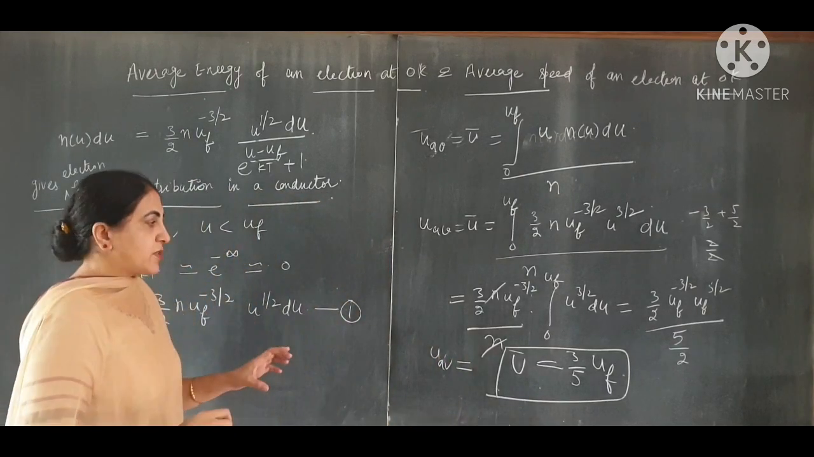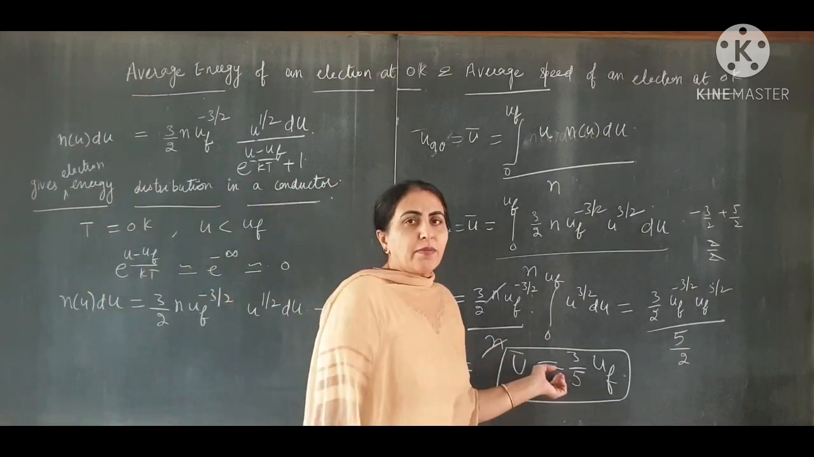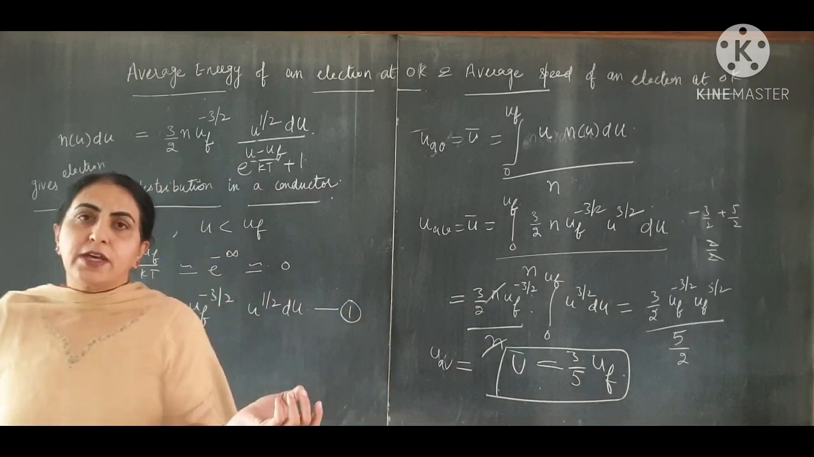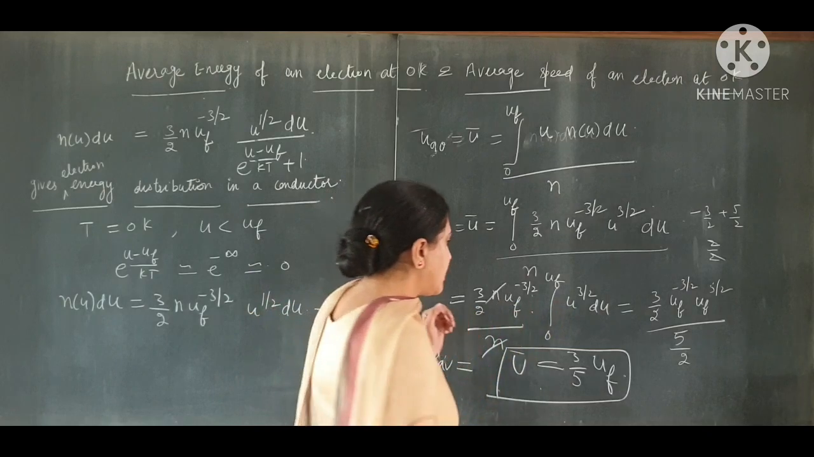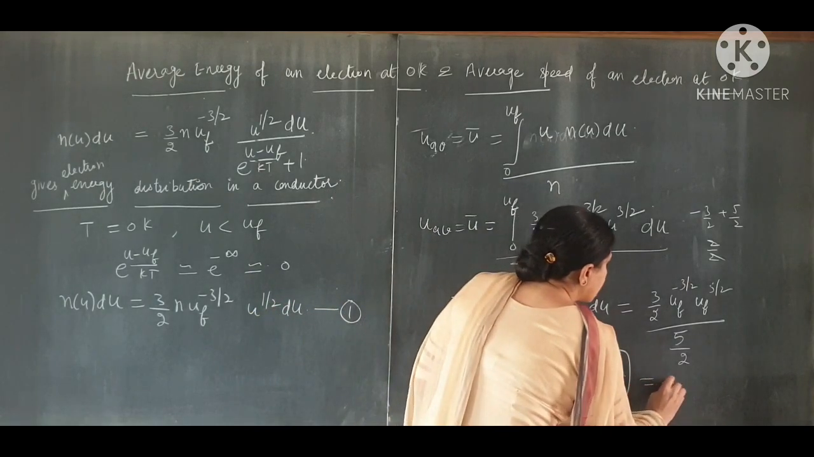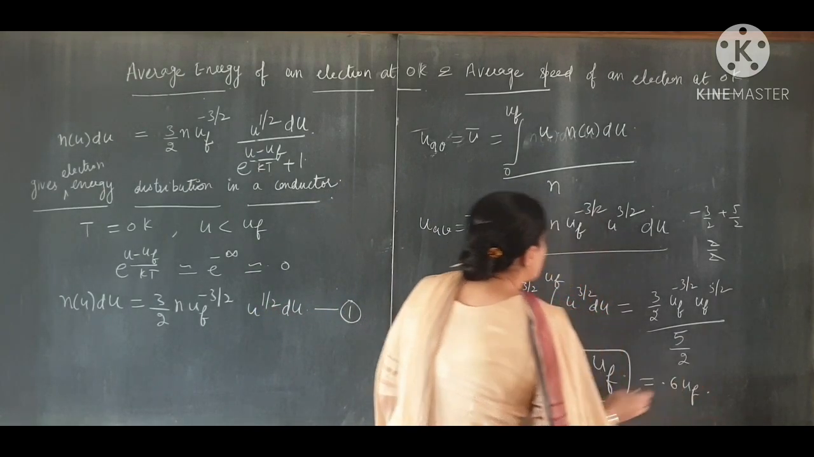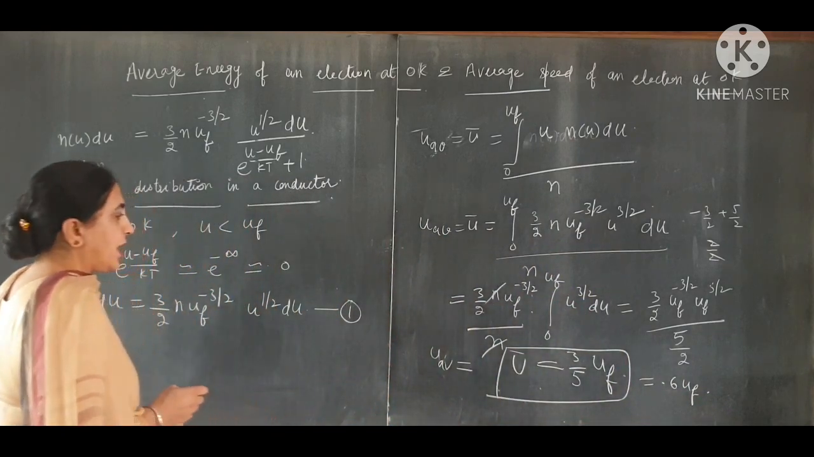Clear? So this is average. You can find out 3 by the value of 3 by 5, that is approximately equal to 0.6 UF. Clear? So this is the average energy.